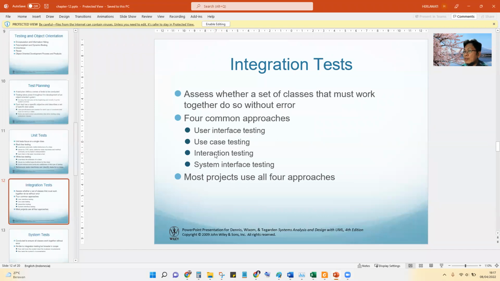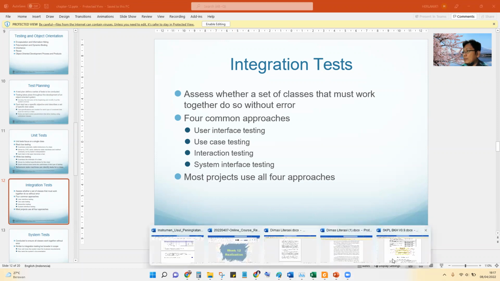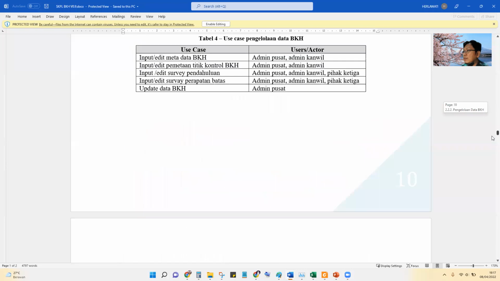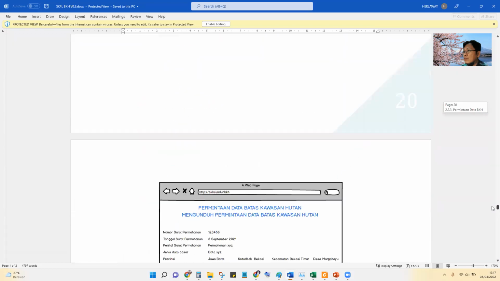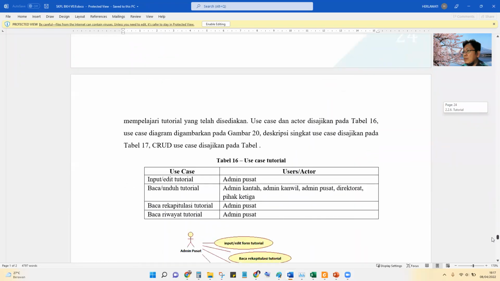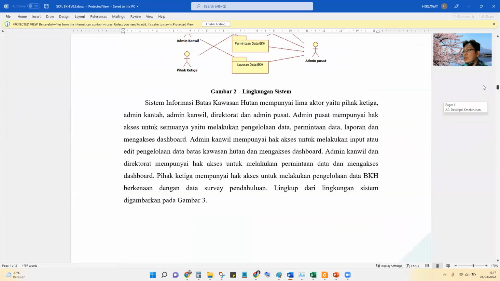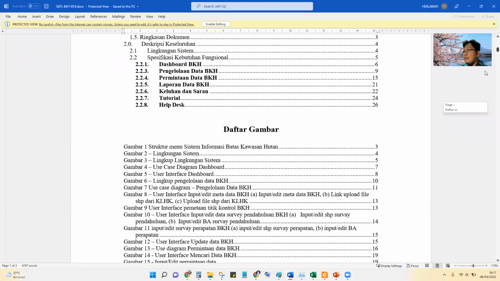This is use case testing. Also, this is the interaction testing. Interaction testing is similar to user interface testing, but it goes deeper, because we can see the inside. Usually there is an interaction diagram here.